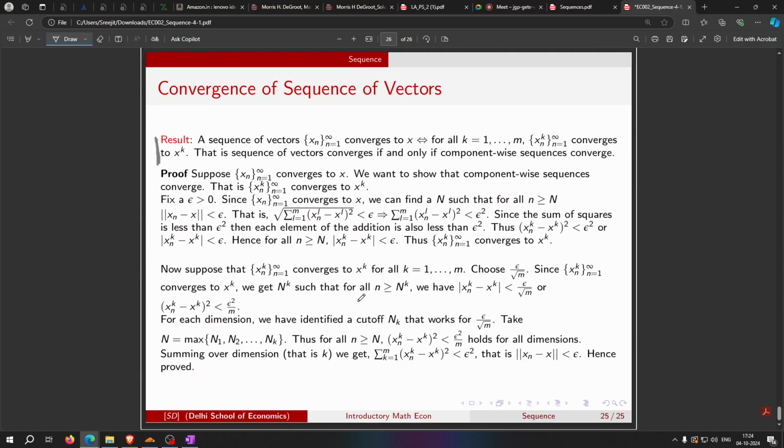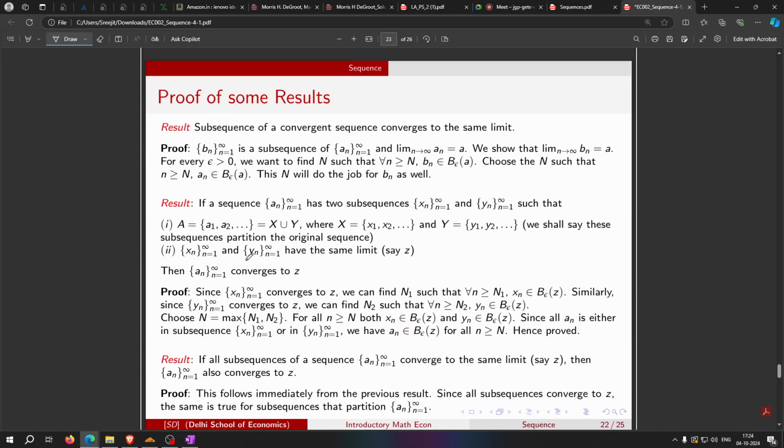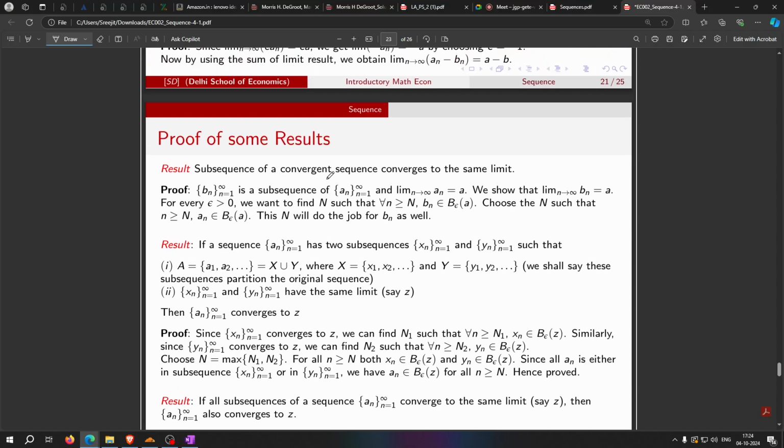And what else is there? There is nothing else. And we have some additional results here. If I have a convergent sequence, then any subsequence that I can form out of this convergent sequence is going to converge to the same limit. And then there is the proof of that.